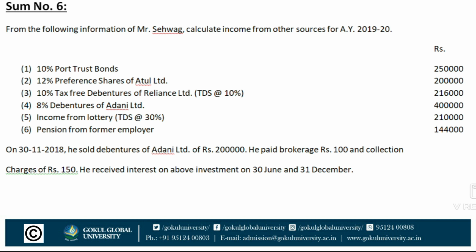We will calculate 12 months interest, means whole year interest. And for the remaining 2 lakh, he sold on 30 November, means after June and before December. So we will calculate half yearly interest of this Adani Limited debentures.